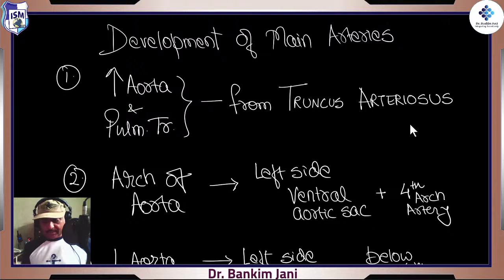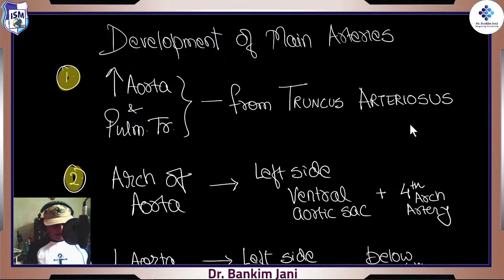So what we saw is first that the ascending aorta and pulmonary trunk are formed from the truncus arteriosus, right? Then there were horns, and then there were all the arches. So grossly, everything is from the truncus arteriosus. That was the beginning.